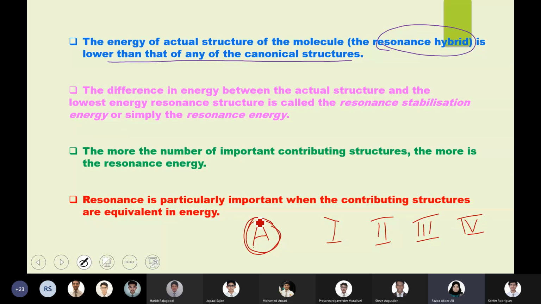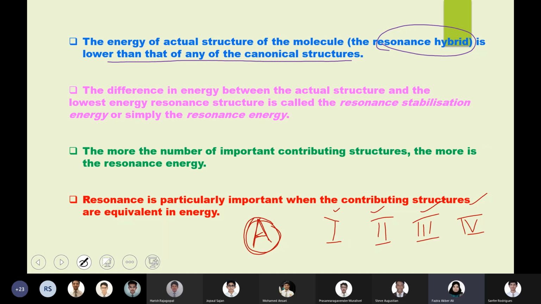That is what the actual compound A will be, right? And the energies of 1, 2, 3 and 4 may be slightly differing. They may not be the same all the time, so the difference in energy will be there.